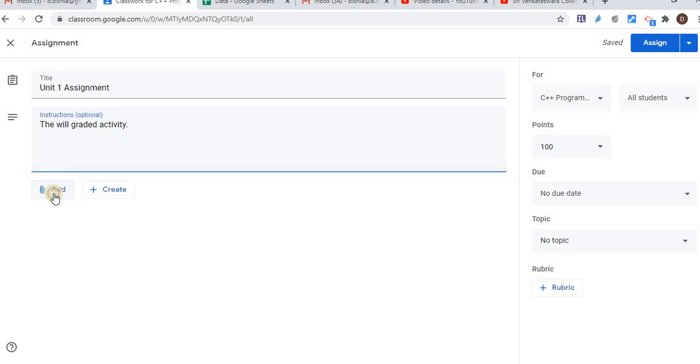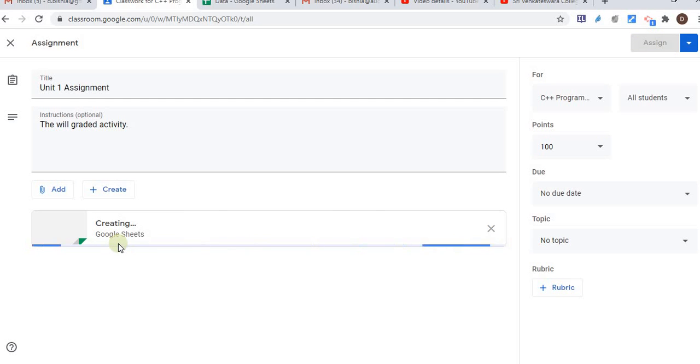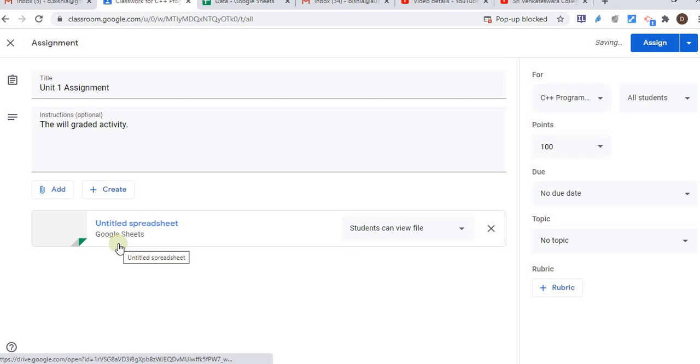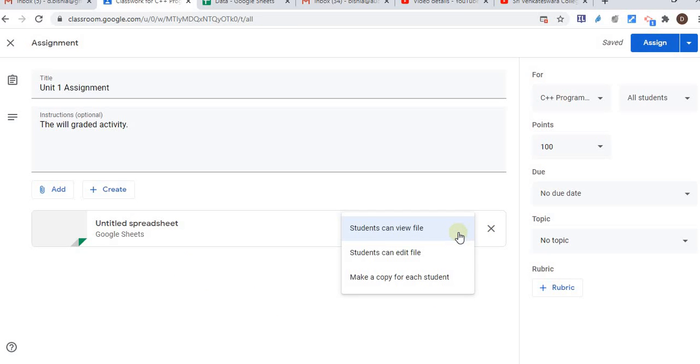And as an assignment, what I need to upload, again I have a few options: drive, link, file, or video. And I can share, let's say, a Google Sheet. I'm just creating a Google Sheet, as if I were supposed to collect some data from the students. So I created a Google Sheet, and here I have the option, make a copy for each student.